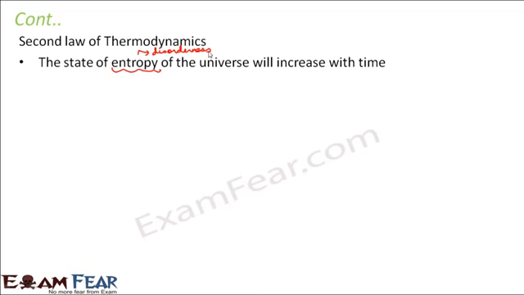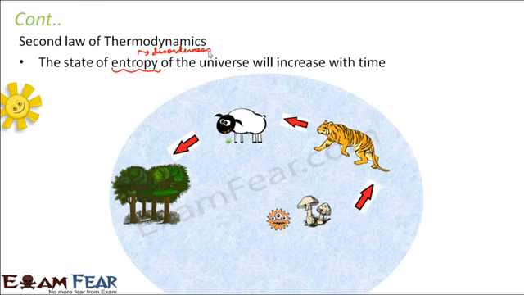Now, the scientists have calculated the percentage of usable energy which is transferred from one organism to another in an ecosystem. Let us suppose the solar energy is taken up by the plants. I have already mentioned that only 2 to 10% of the photosynthetically active radiation is utilized by the plants. Now when these plants are eaten by animals, they get some energy.